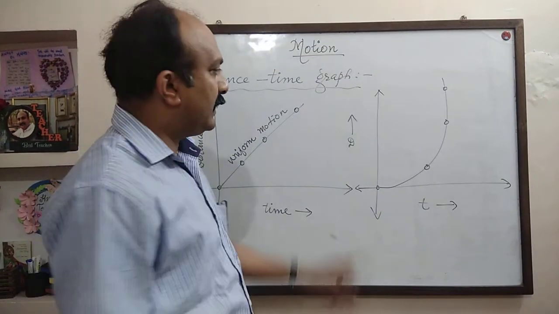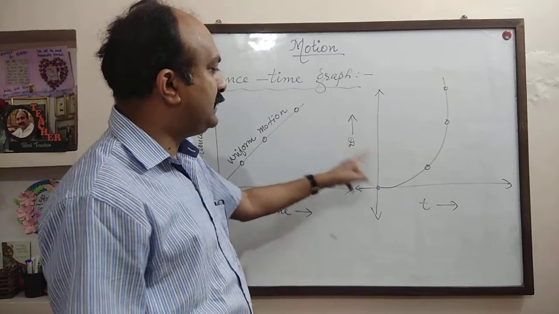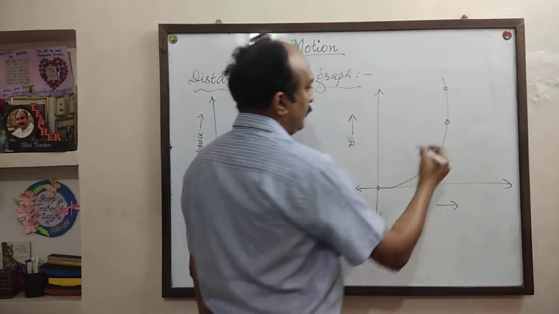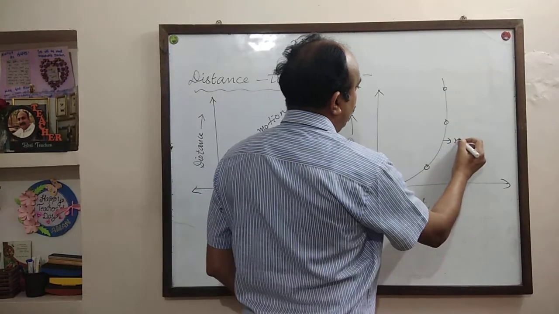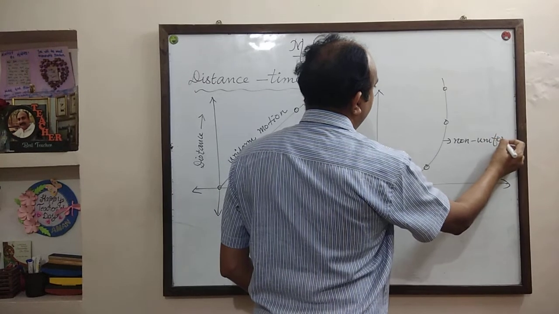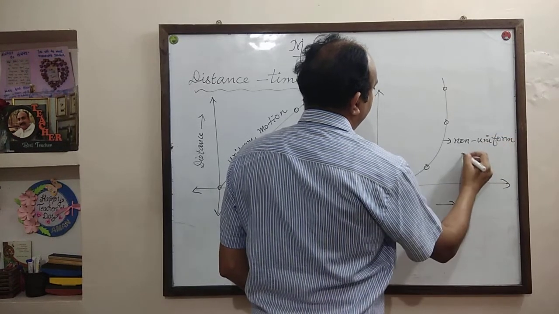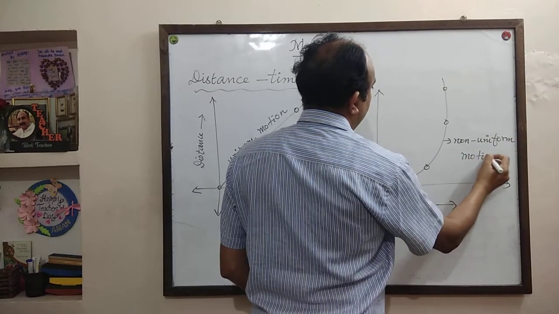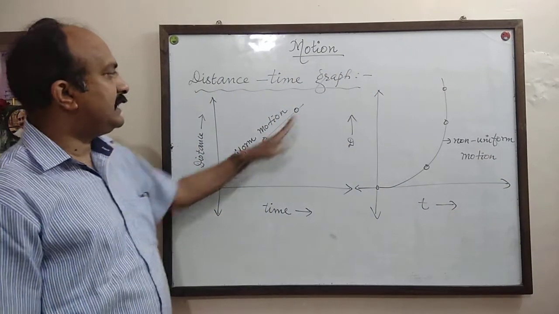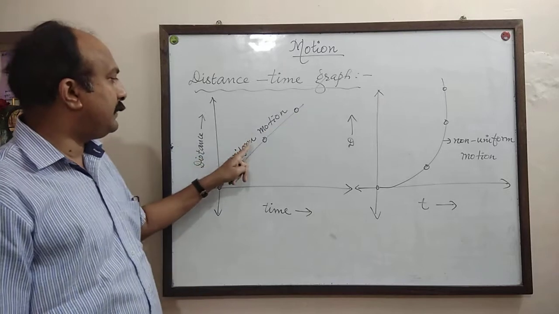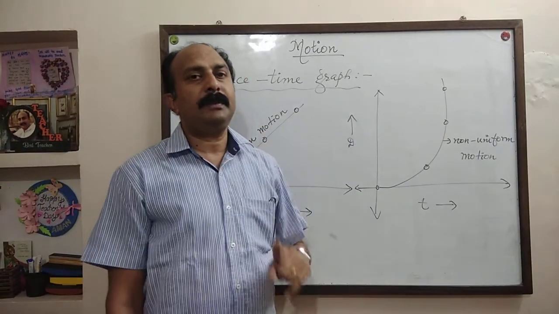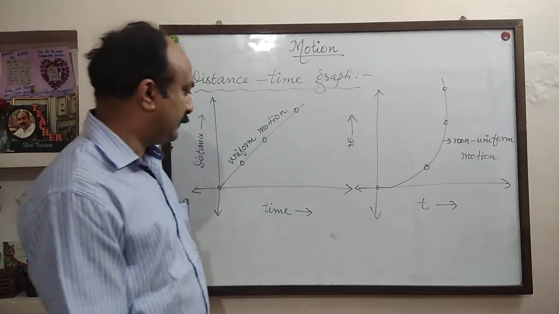These types of curved distance time graphs represent non-uniform motion. This is the graph of non-uniform motion. So if the distance time graph is a straight line growing upwards, it represents uniform motion. If it is a curve, then it represents non-uniform motion.